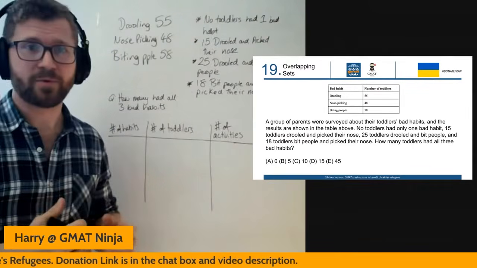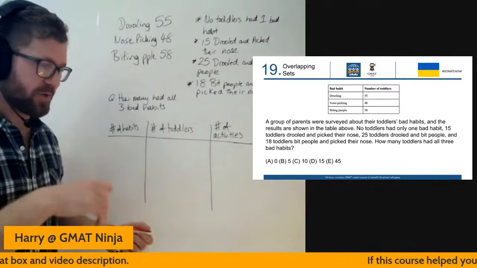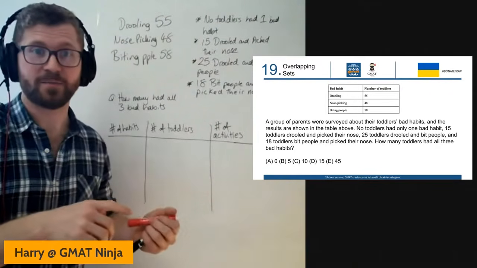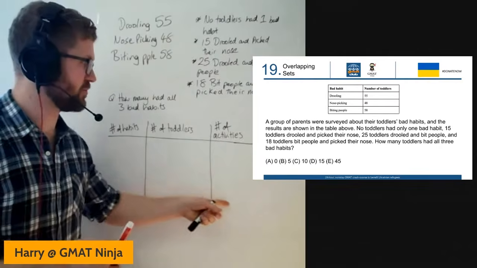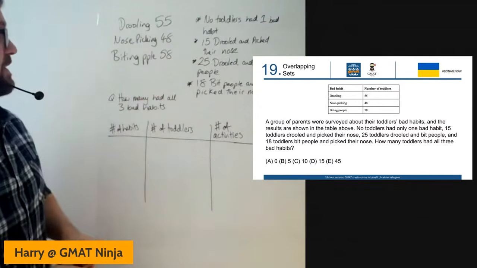So yeah, we were given a table. We're told about these toddlers drooling, nose picking, and biting people. One of the questions we had when we went through the last 3-item overlapping sets one was, how did I know about the total in this third column here? Well, it comes from adding these 3 together.